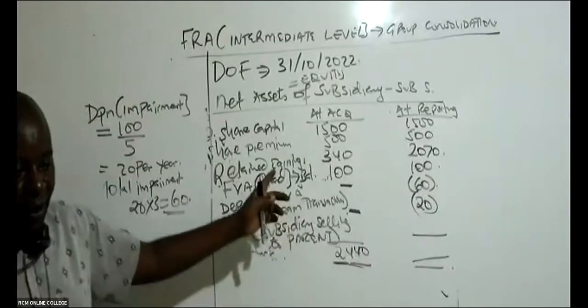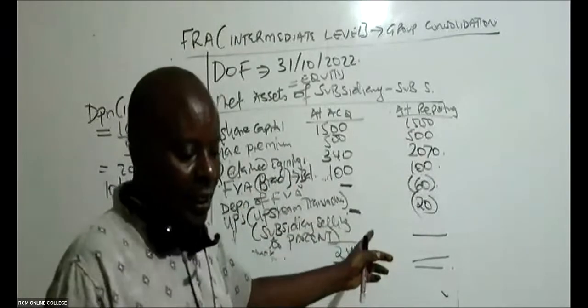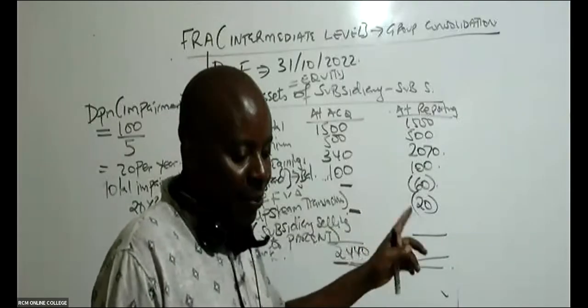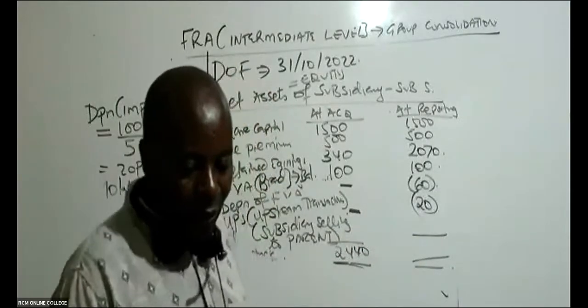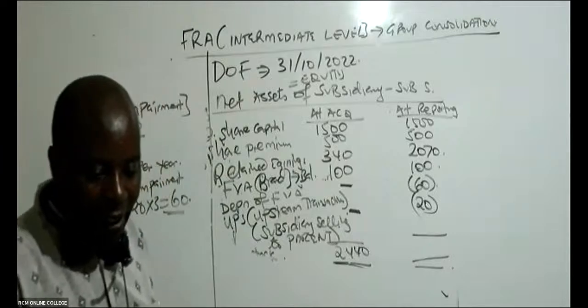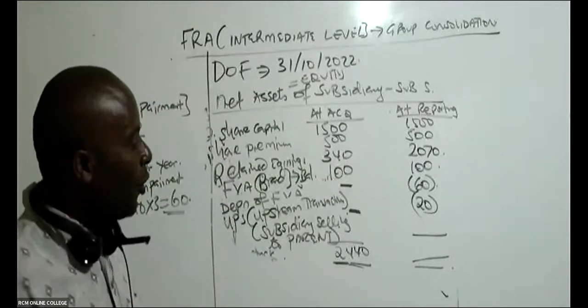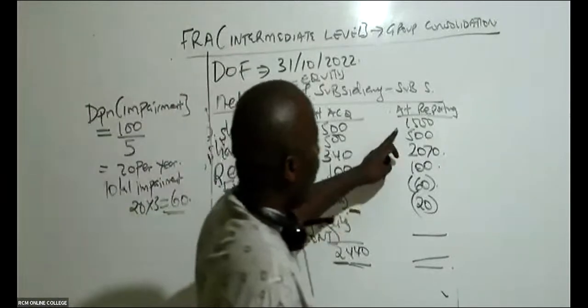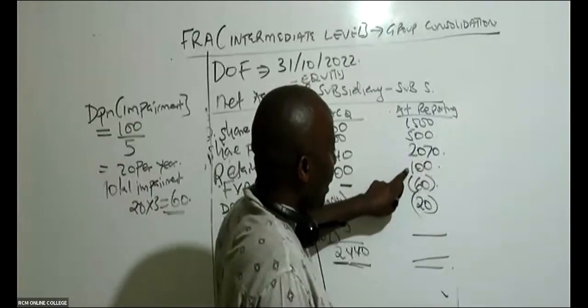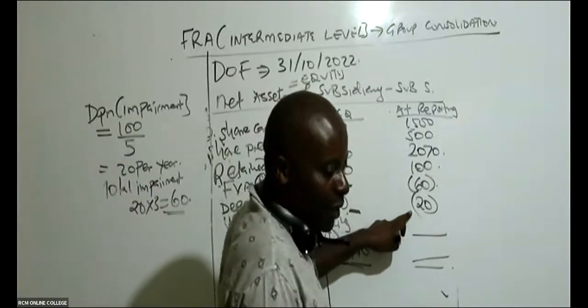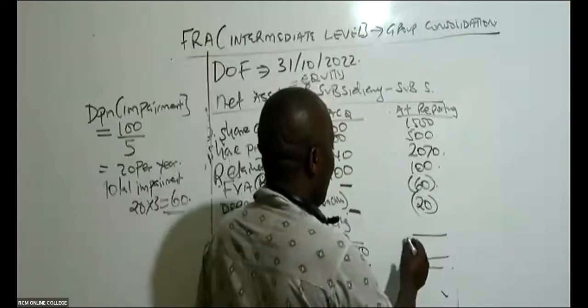But first of all, give me the net assets of the subsidiary at reporting. Is there somebody who can give me this figure? 4090. Now, Italy, I don't know how you added. So remember, it's 1500 plus 500 plus 2070 plus 100 minus 60 minus 20. It should be 4090.